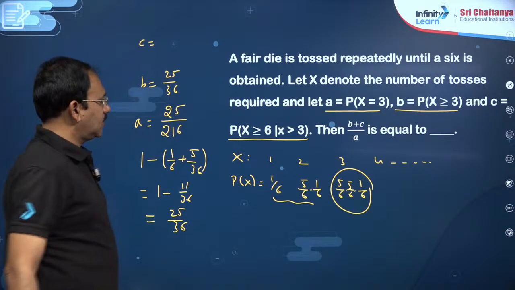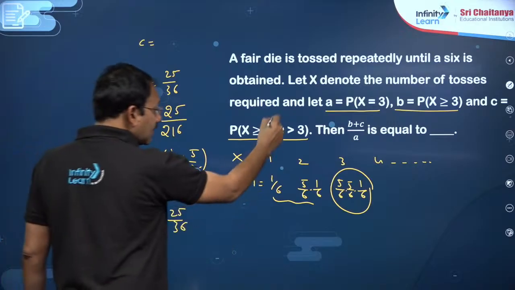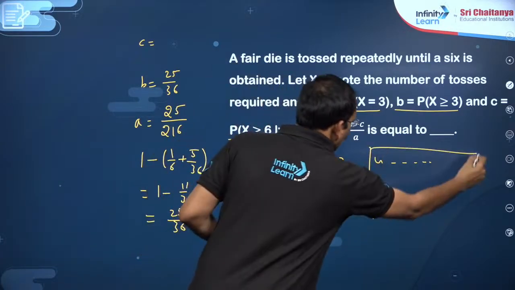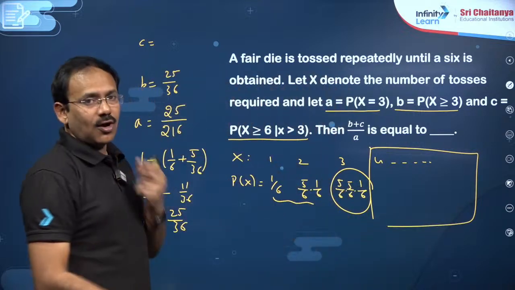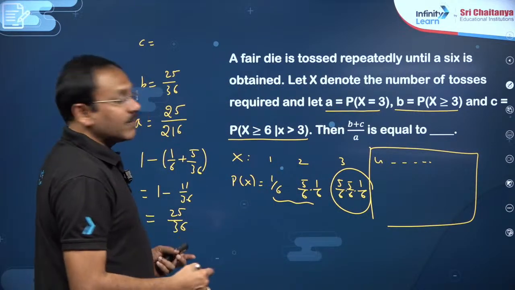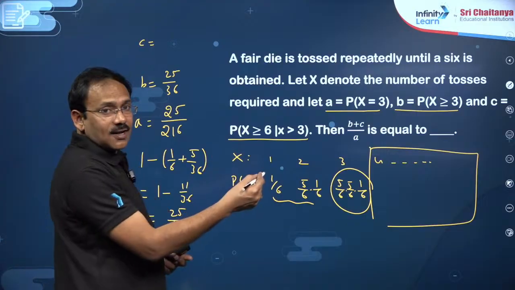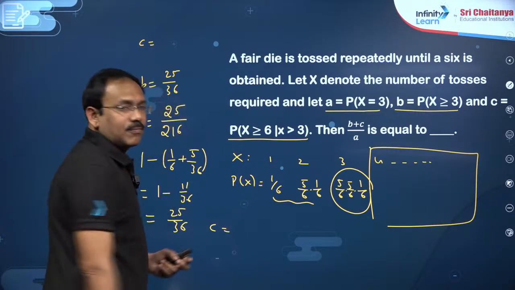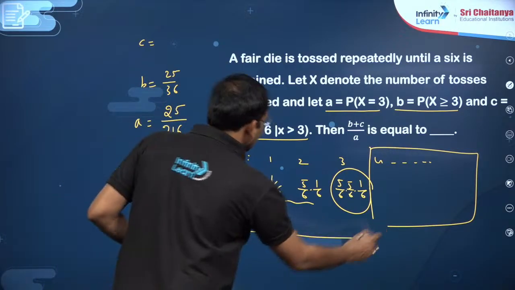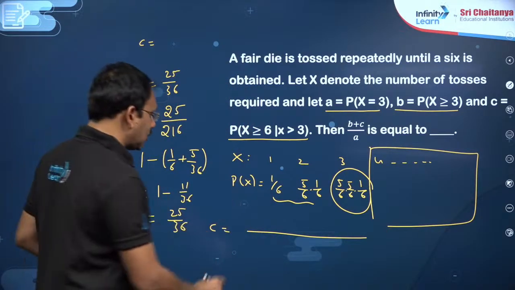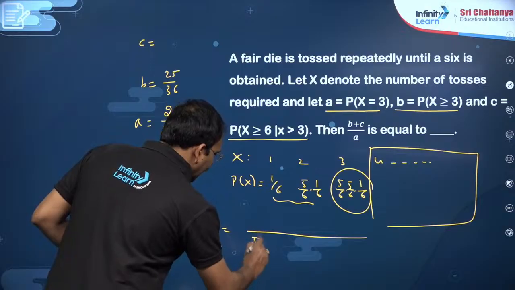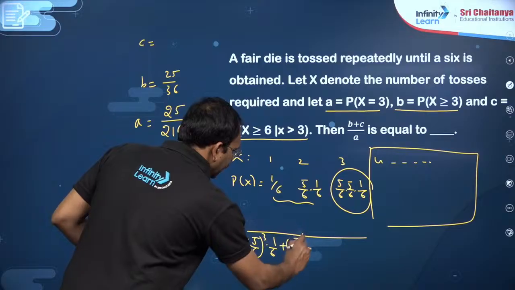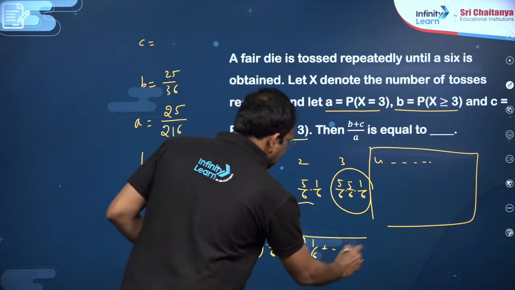Now, C, my dear friends, is given that X greater than 3, and X greater than 3 means 4, 5, 6, 7 and so on. In this you want X greater than or equal to 6. This is what conditional probability is. In the denominator, X greater than 3 means the fourth trial: 5 by 6 whole cube into 1 by 6, 5 by 6 whole power 4 into 1 by 6 and so on.